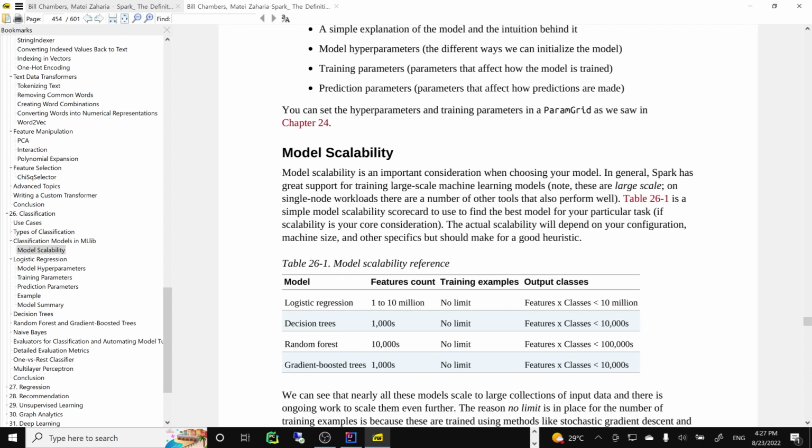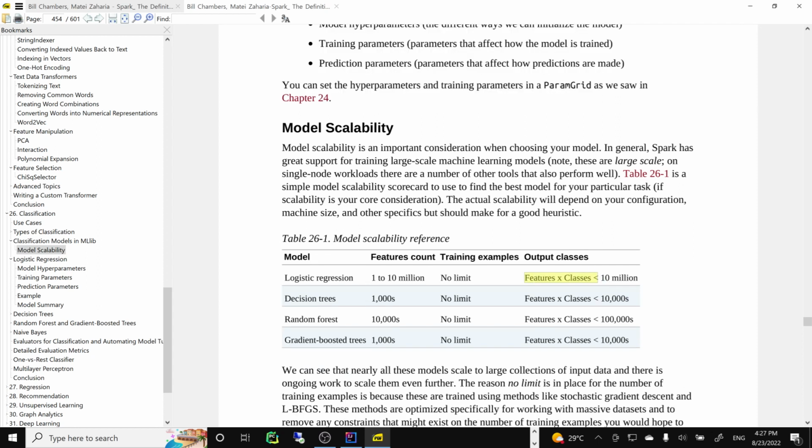Training examples, no limit. For output classes, you could have a pretty large amount. For example, if you have 1,000 features and possibly 100 labels, that's 1,000 times 100, which is 100,000 output possibilities, and that's allowed.